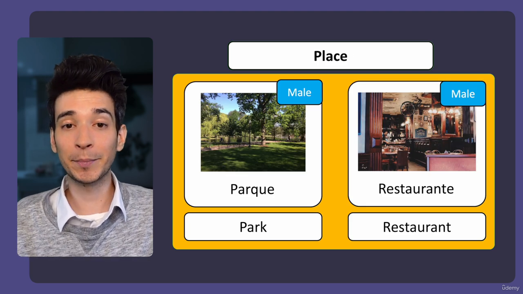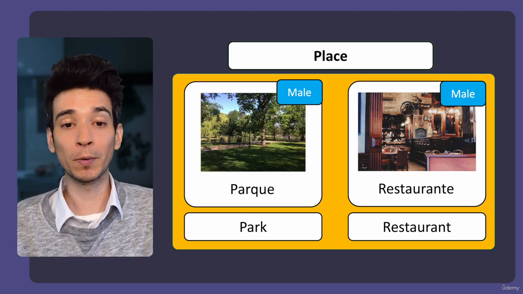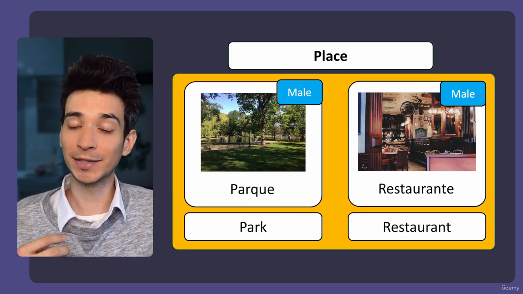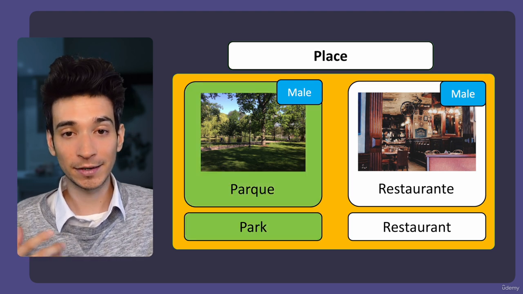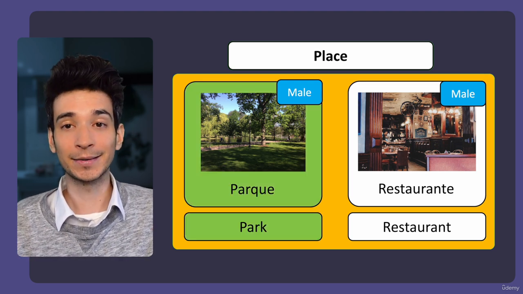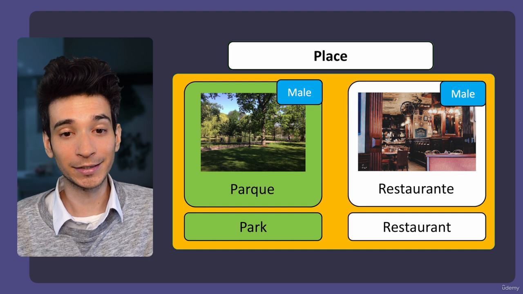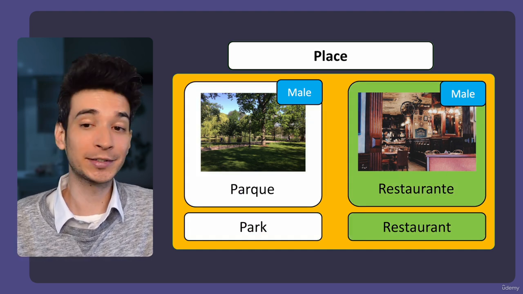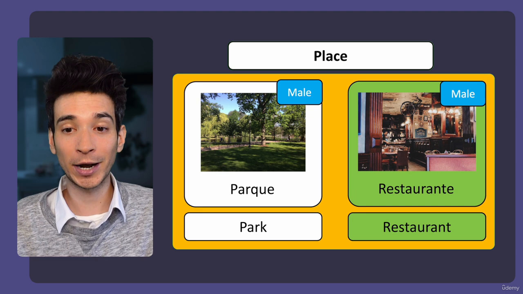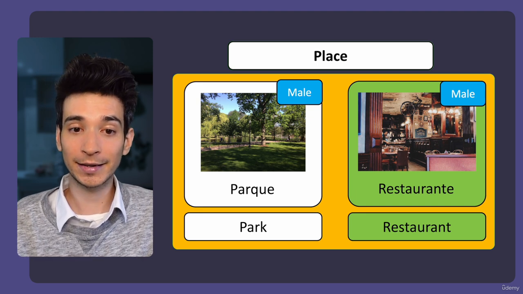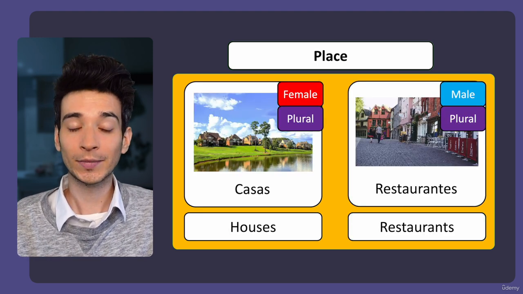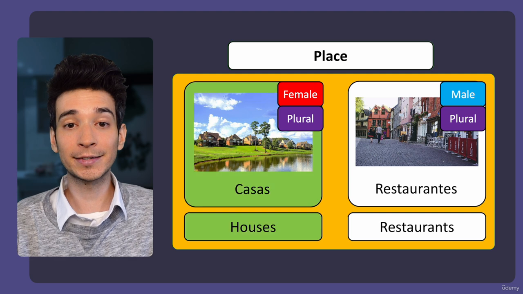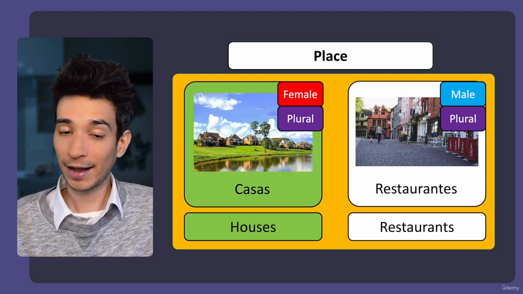And the same thing can be done for places. For example, parque, which means a park, is male. And restaurante, which is restaurant, is also male. And the next one is casas, houses.